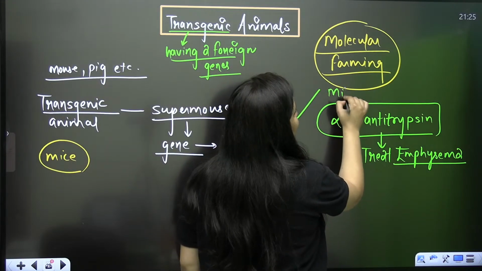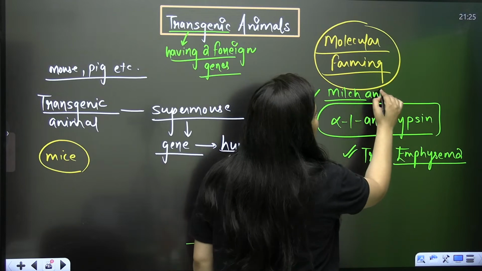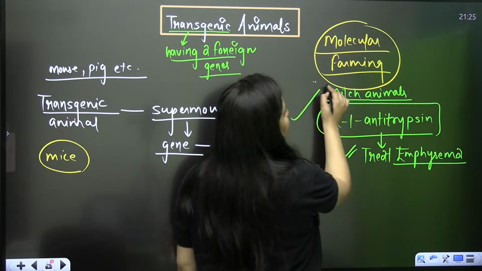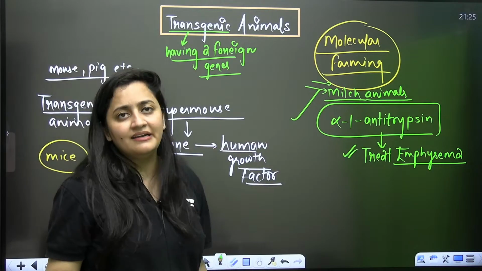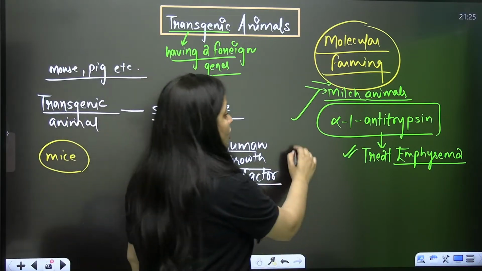So we can use milch animals, bache. We can use those milch animals, right? Those genes can be introduced in their body, and in their milk, obviously, this alpha-1 antitrypsin will be present. So this is an important example.